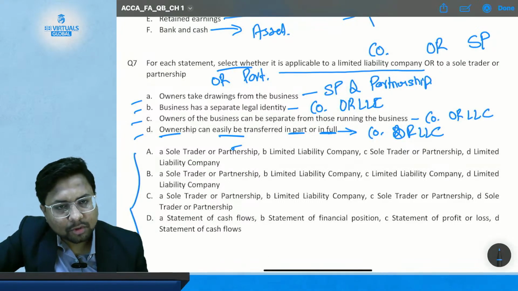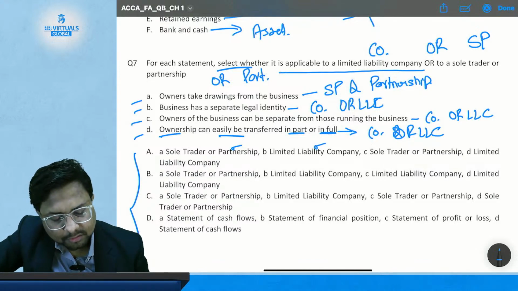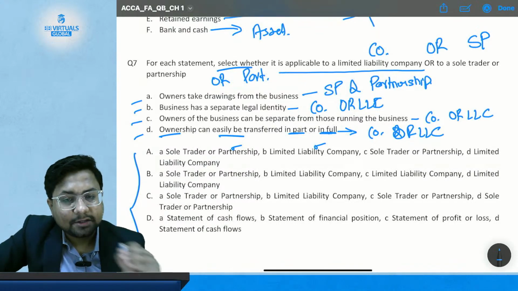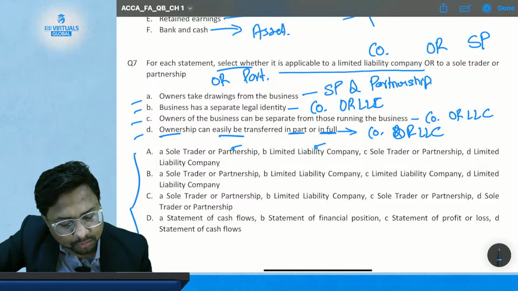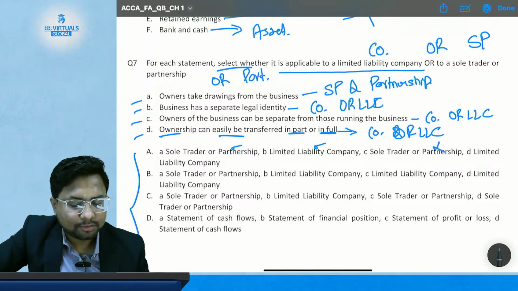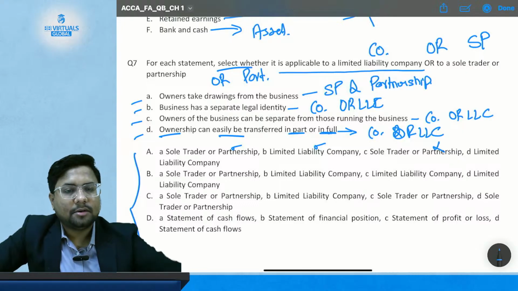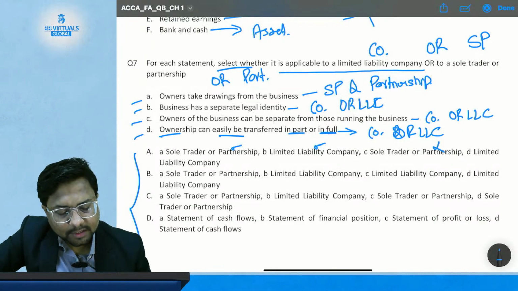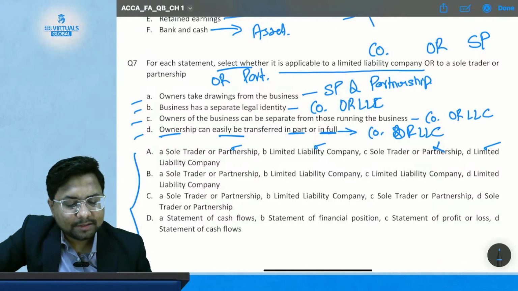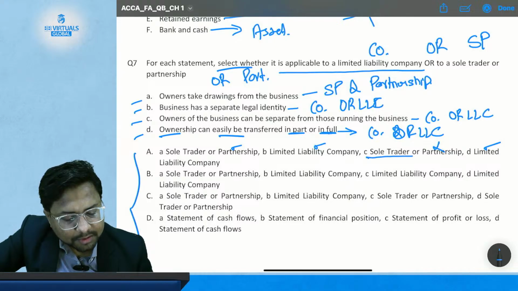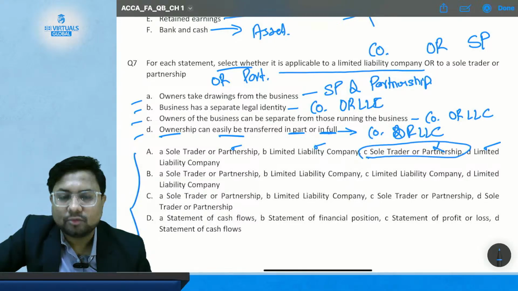Statement B is limited to company. Okay, this is also correct. Statement C is regarding sole trader or partnership. So no, this statement is not correct, because statement C is regarding the company. Then comes statement D, where the answer is limited liability company. So option A is wrong, because in statement C they have chosen the correct